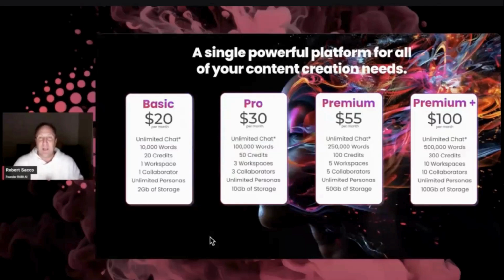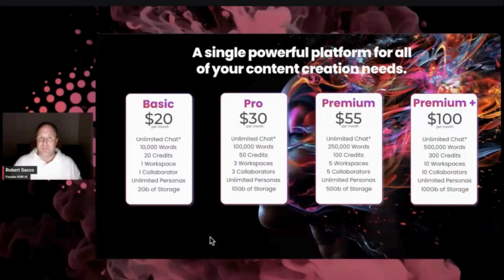You could use Claude Instant. There are 4 free chats, and you can use as much as you want, and it doesn't even go against your words. Then if you want to use our premium, it takes a word for word. And if you want to create an image, it's just a credit. If you want to create audio, it's like 0.25 of a credit for 250 words. It's easy to figure out, but you can do so much. And that's what you do. You just find out where you fit in based on your usage.